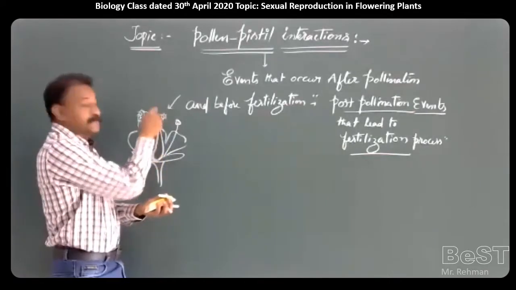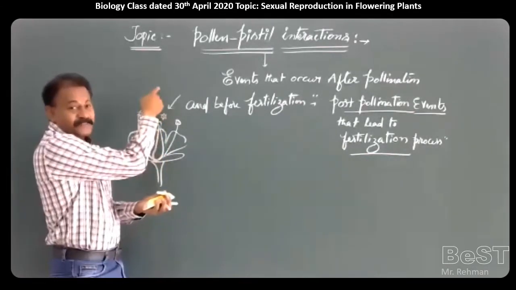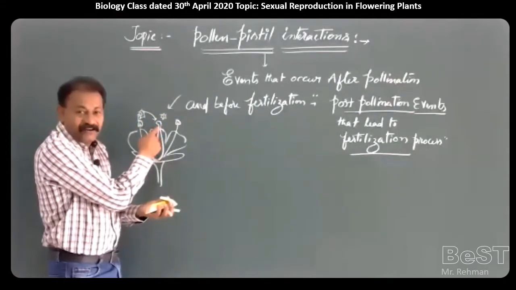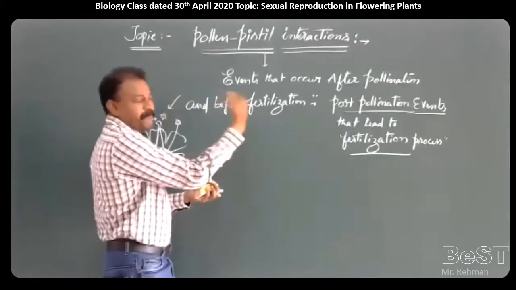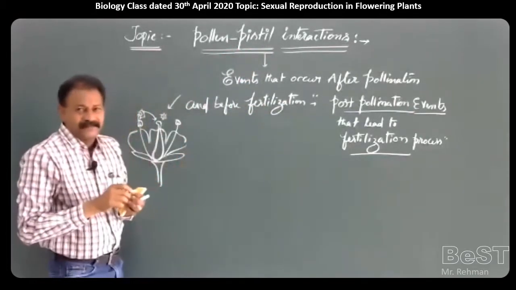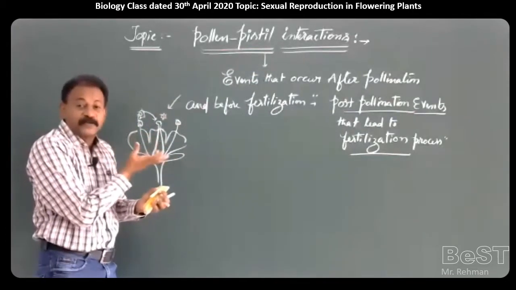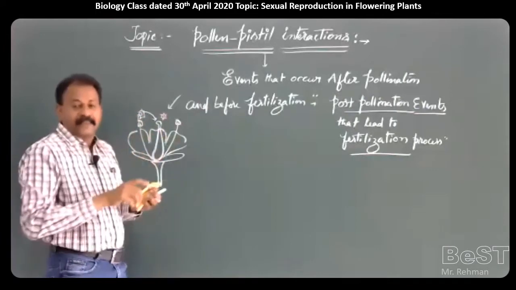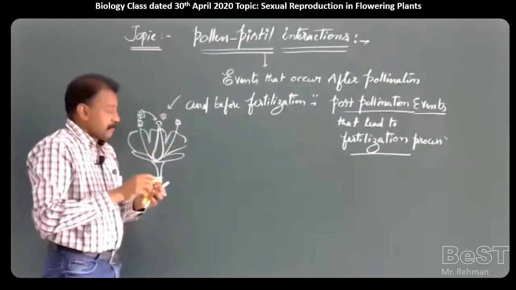The compatibility is present in the proteins of pollen and stigma, or the chemicals present in the pollen and stigma. This is called compatibility. So after pollination, during pollen pistil interaction, there is no guarantee that a flower which is opened may receive a right pollen or wrong pollen. Right pollen means compatible.